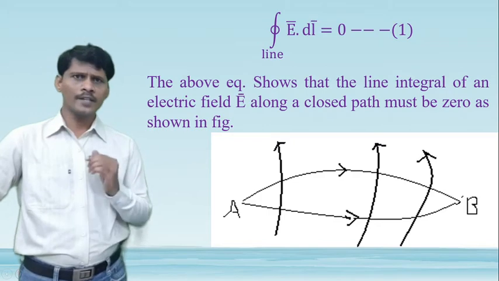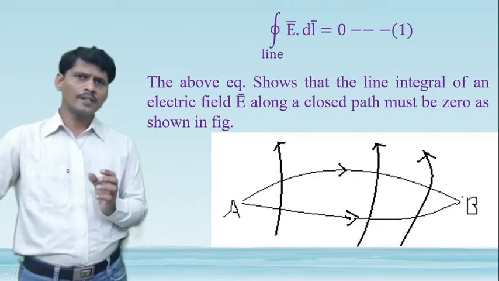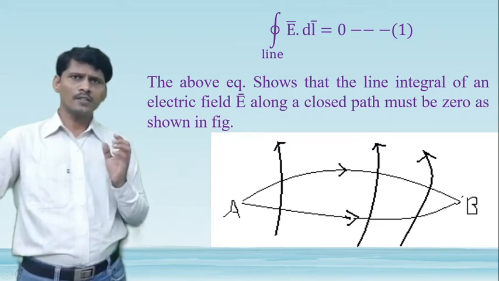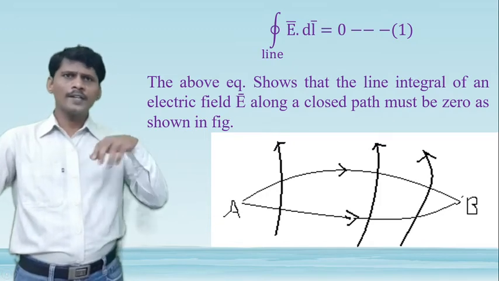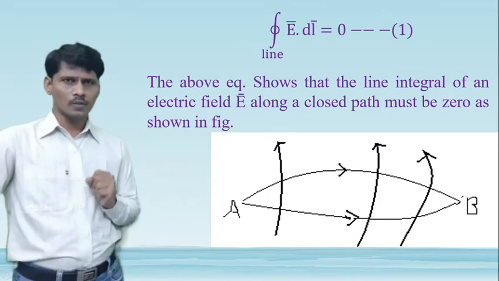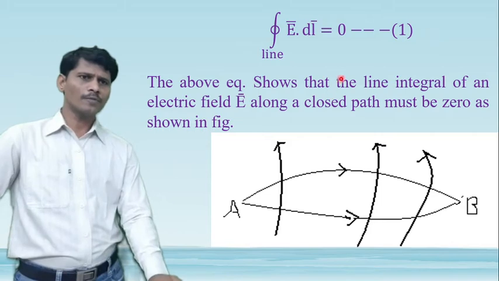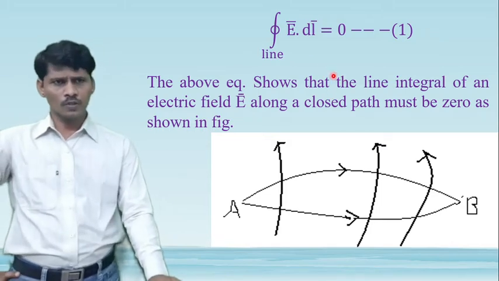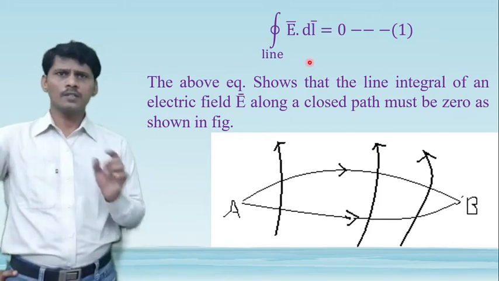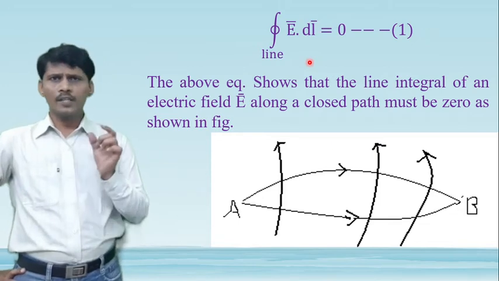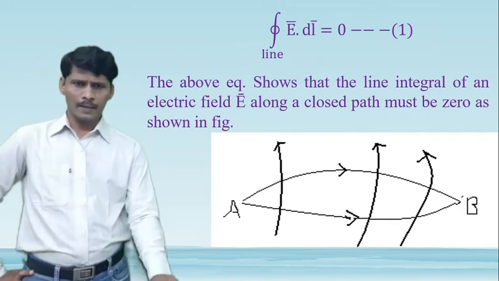That is, closed line integral of E bar dot dl bar is equal to 0. So this equation is called one of the integral forms of the Maxwell equation.